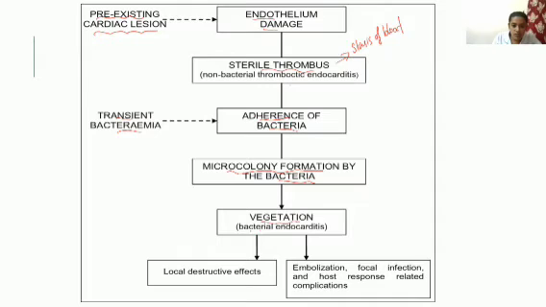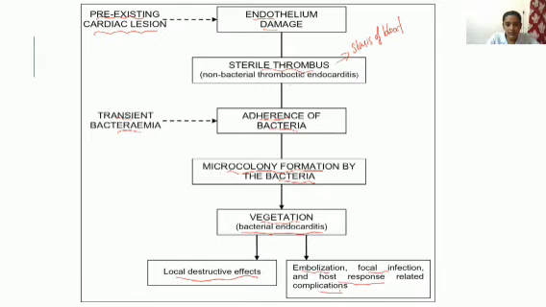Vegetation means endocarditis has already occurred. Once bacterial endocarditis occurs, it can cause local destructive effects, meaning it will destroy the area that is affected. Other complications include embolization. It can cause focal infection, and post-response related complications can also occur.